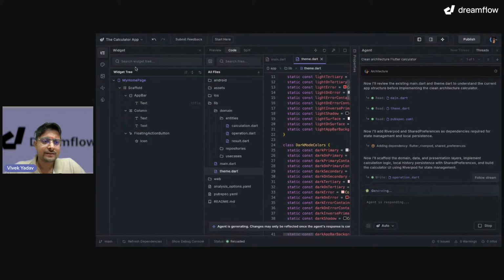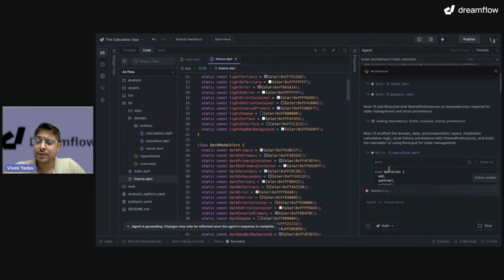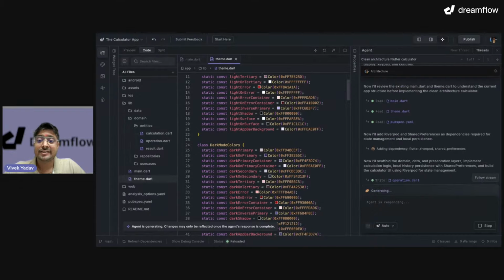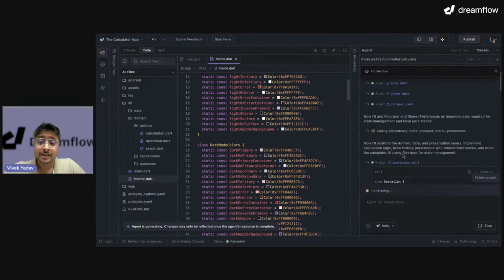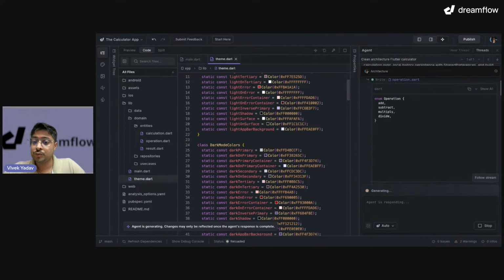Okay, let me close the widget tree. I'll have code, and let's again keep a look at whatever agent is doing. And I've seen a lot of developers who are using agents to build their application. They do not look at what agent is doing for them, and that is not a good thing. They should always look at what agent is doing so that they know their output.